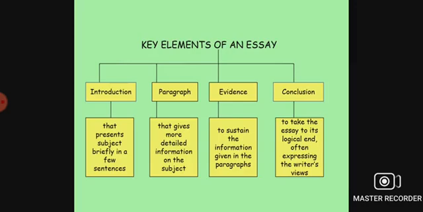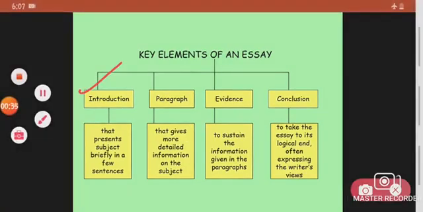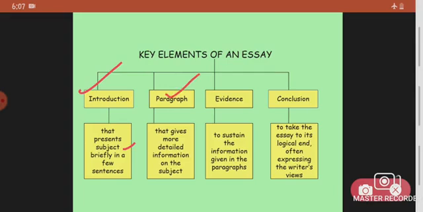Now, what is the structure of an essay? It's very important to understand how to formulate an essay. We start with an introduction. The introduction presents the subject on which we are writing briefly in a few sentences. It has to be brief, always precise. Then the paragraph. A paragraph gives more detailed information on the subject. A good essay can have 3 to 4 paragraphs, right?